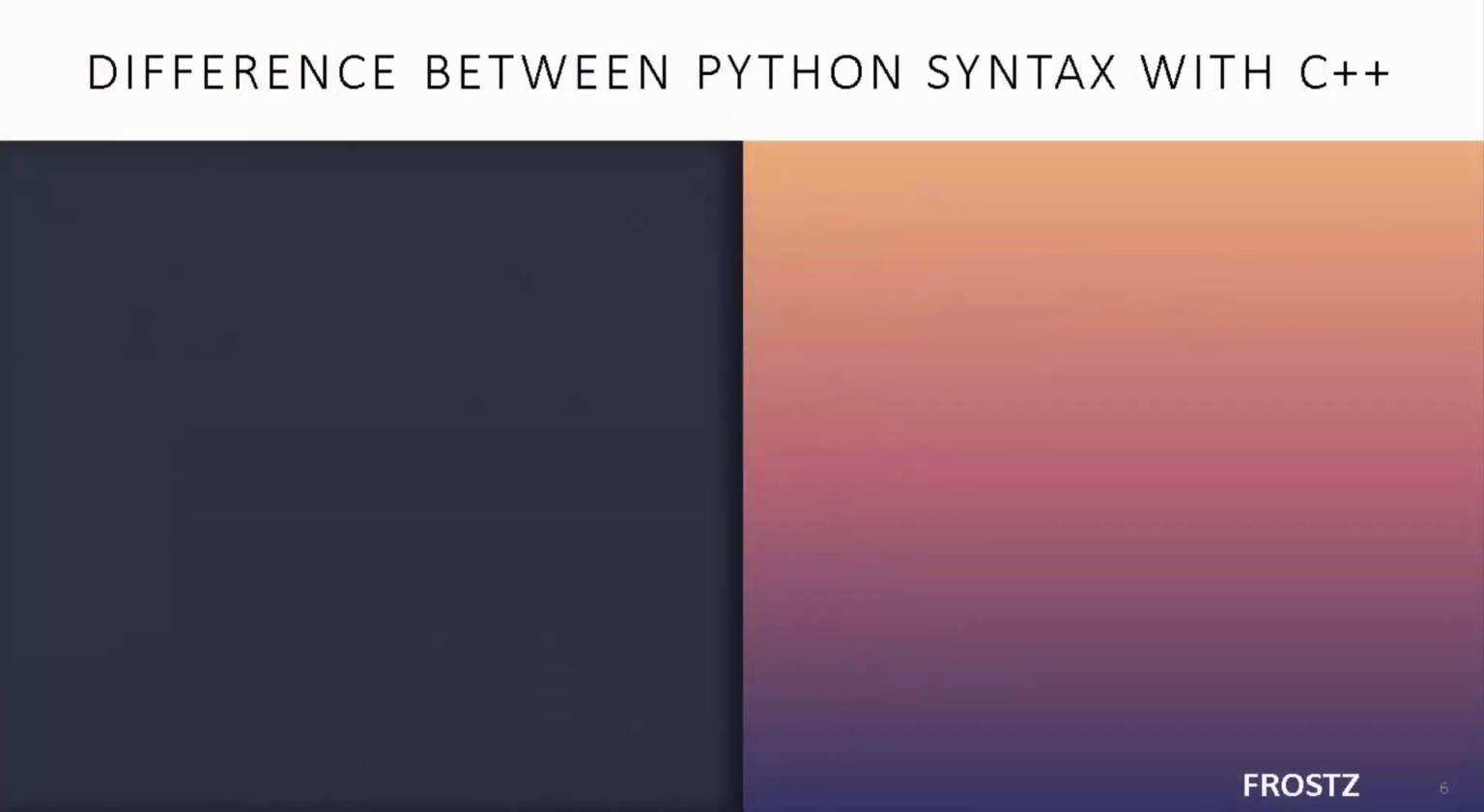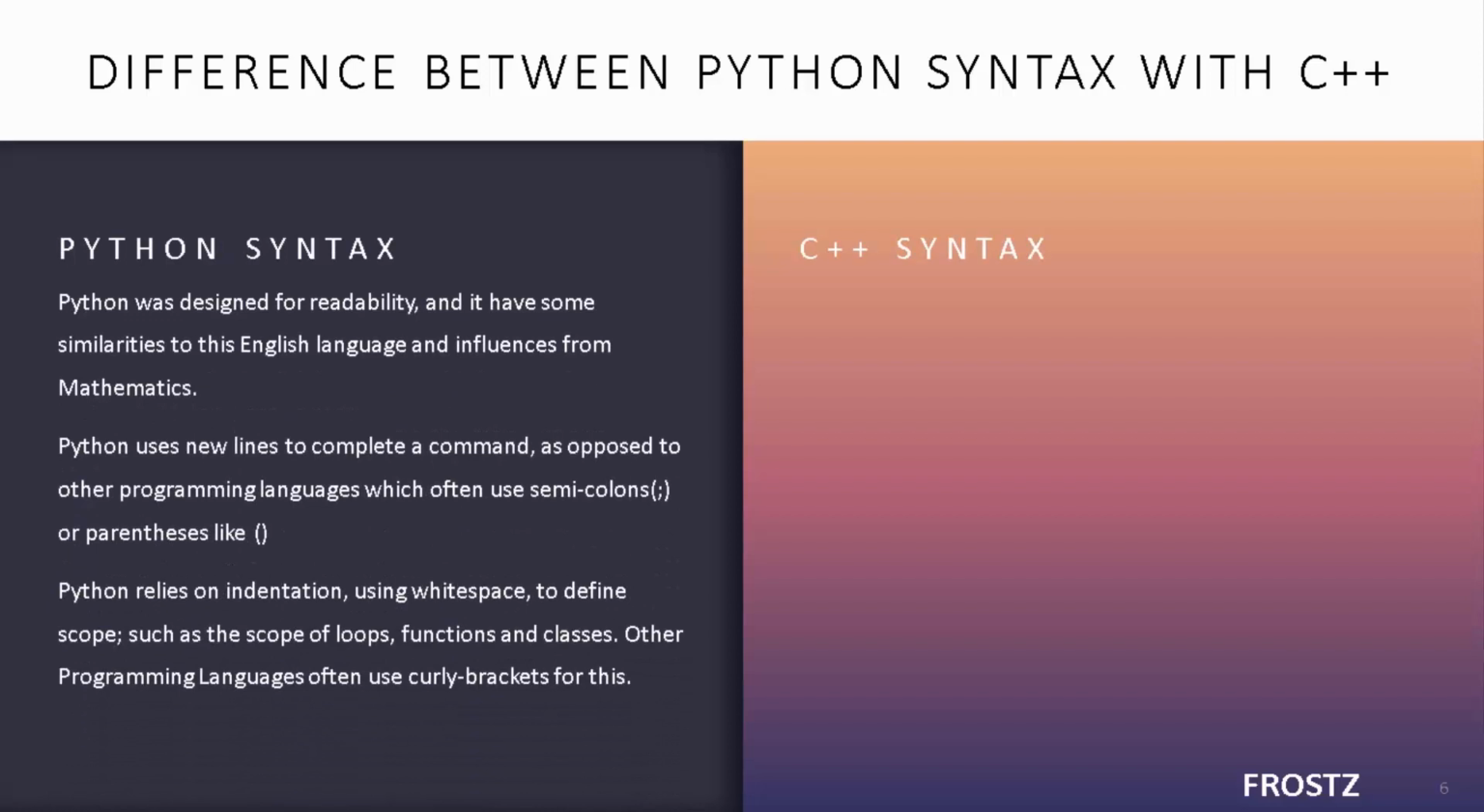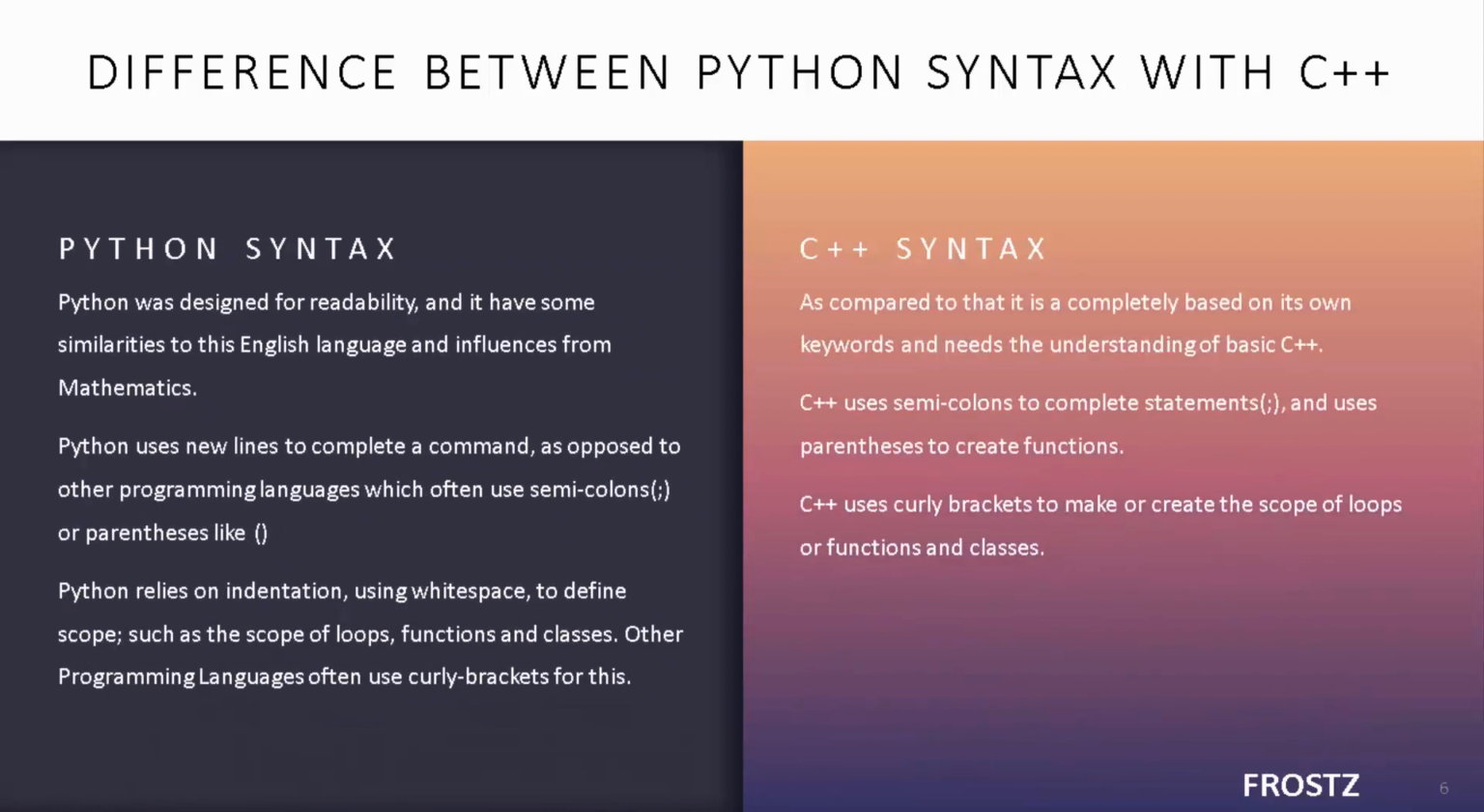Now, what are the literal differences between Python and C++ syntax? We're going to be comparing with C++. There are two major differences where Python and C++ differ from each other. You can read them, and I'm going to describe them to you. Python was one of the languages designed for the readability of the user. You cannot literally understand C++ if you're not from a programming background, but you can understand Python even if you're not.